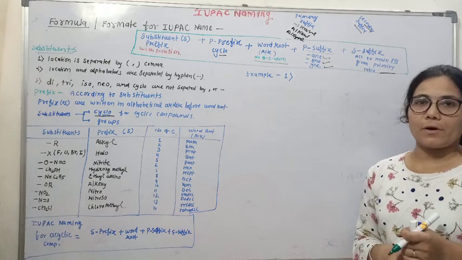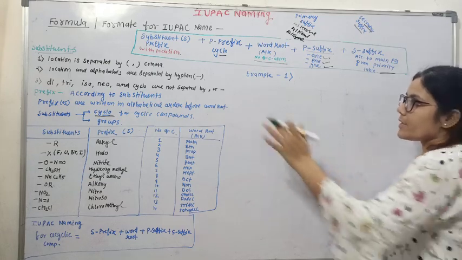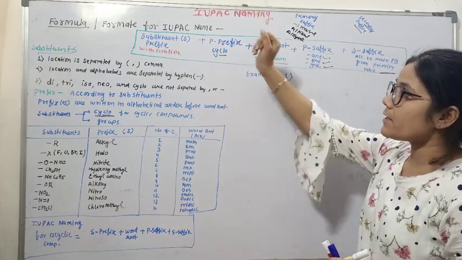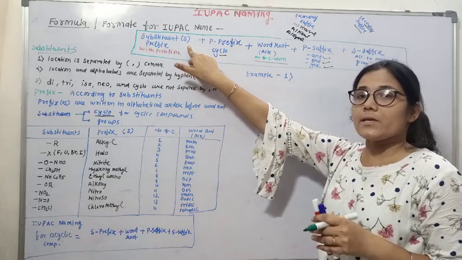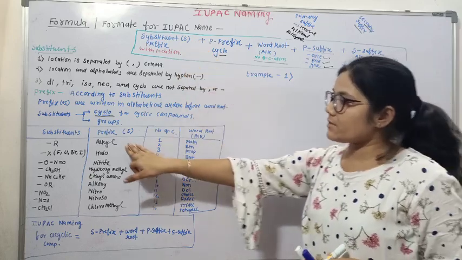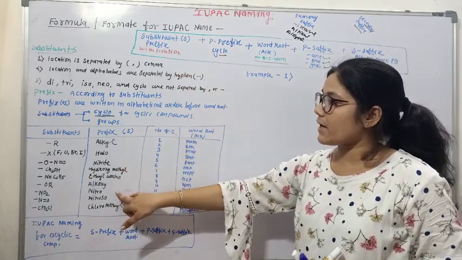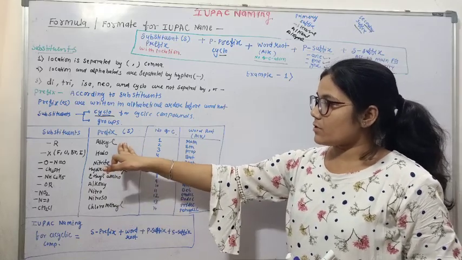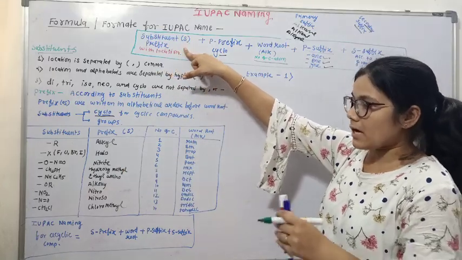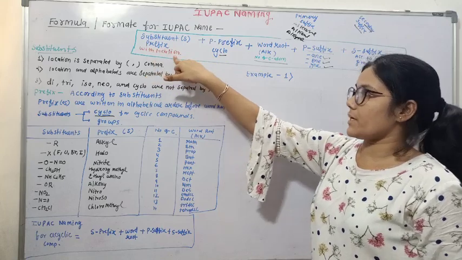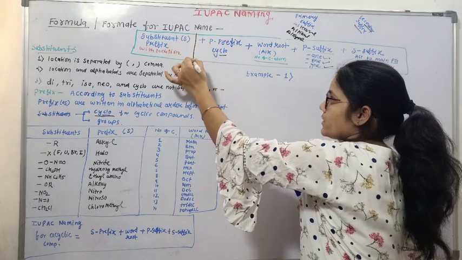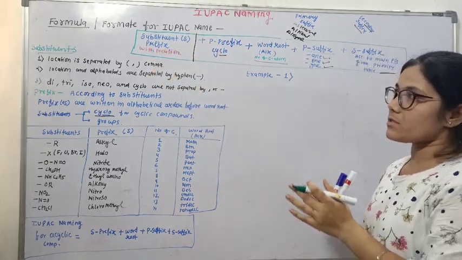And for writing the name of compounds, we generally follow this format for IUPAC naming. This format consists of substituents. Substituents are the groups which cannot be written as suffix. They are called prefix. We will always write them first. Substituents are always written first with their location. What is the meaning of this point? We'll discuss one by one. Let's just talk about this point first: substituent prefix with their location.